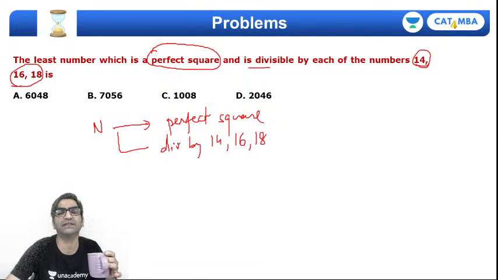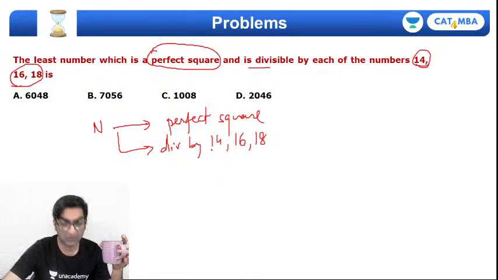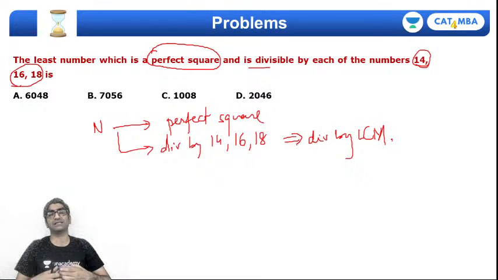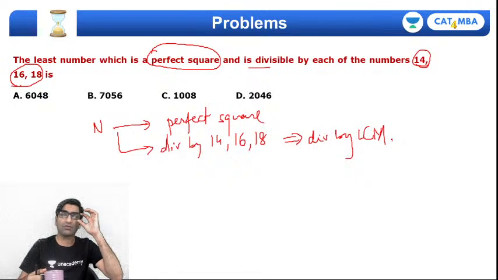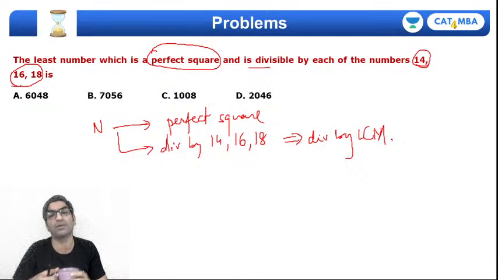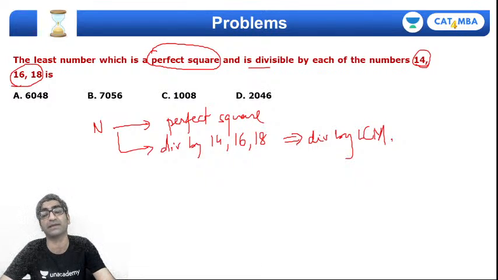तो 14, 16 और 18 से divisible, जब कोई number multiple numbers से divisible हो, right? So you can combine all of this and say it should be divisible by their LCM. How do you know that? Well, if a number is divisible by 14, it will be a multiple of 14. If a number is divisible by 16, it will be a multiple of 16. तो मतलब 14 का भी multiple होना चाहिए, 16 का भी होना चाहिए और 18 का भी होना चाहिए. तो common multiple ढूंढ रहे हैं, तो it will be a multiple of their LCM. That is, it's divisible by their LCM.